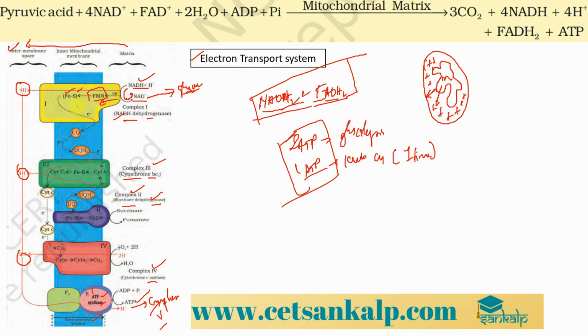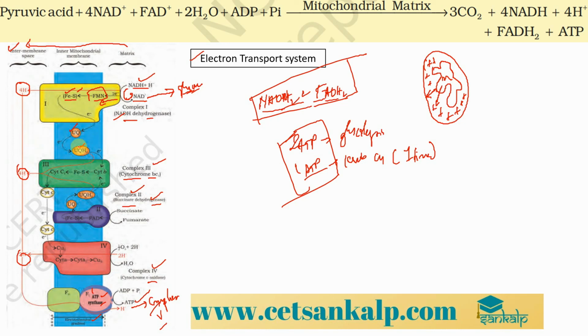Now the electron is transported from the iron-sulfur containing structure of the NADH dehydrogenase to another structure called ubiquinone, and this ubiquinone is a mobile carrier. It is mainly present in the inner membrane of the mitochondria, and after accepting this electron from complex 1, it becomes ubiquinol.